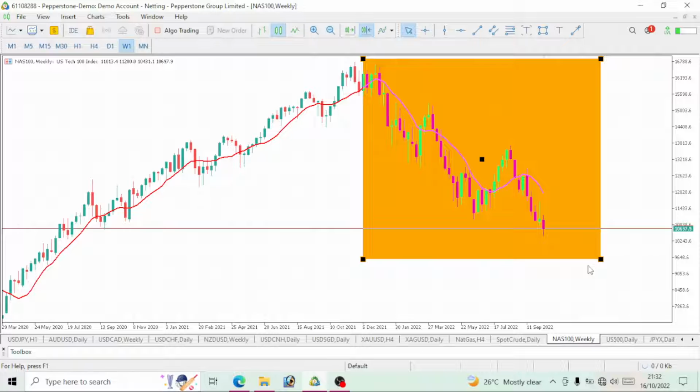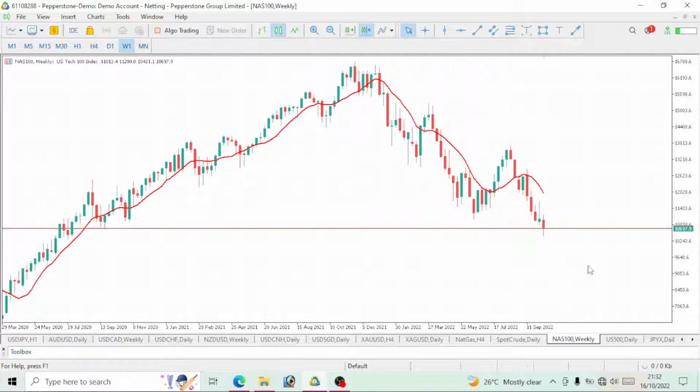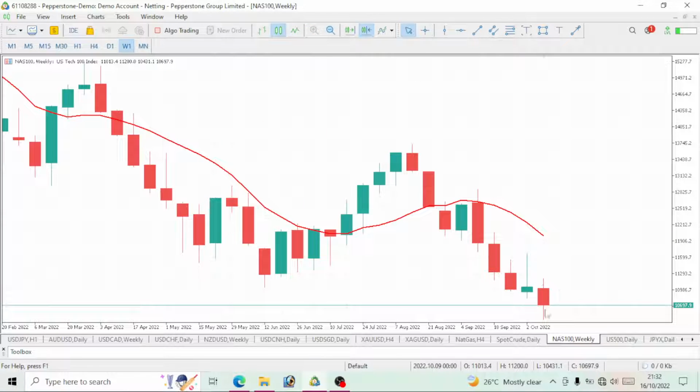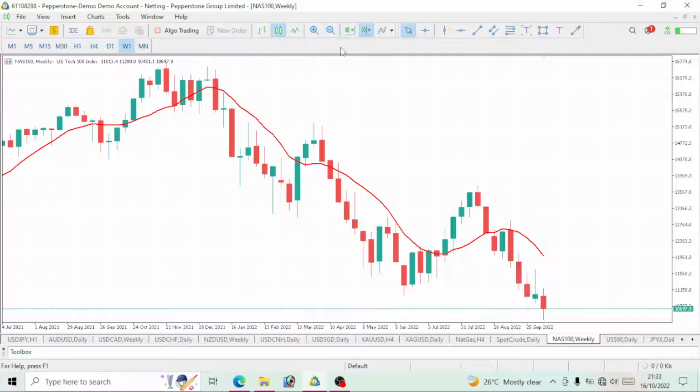We all know once again, once price is below the 10 period moving average, we have to look for a way to actually short it. So this is the weekly time frame where we've dropped. If we are following this channel consistently, we actually predicted that this price will close bearish. Take a look at this bearish move. We actually closed. So this week also, we are predicting that this price will go bearish.